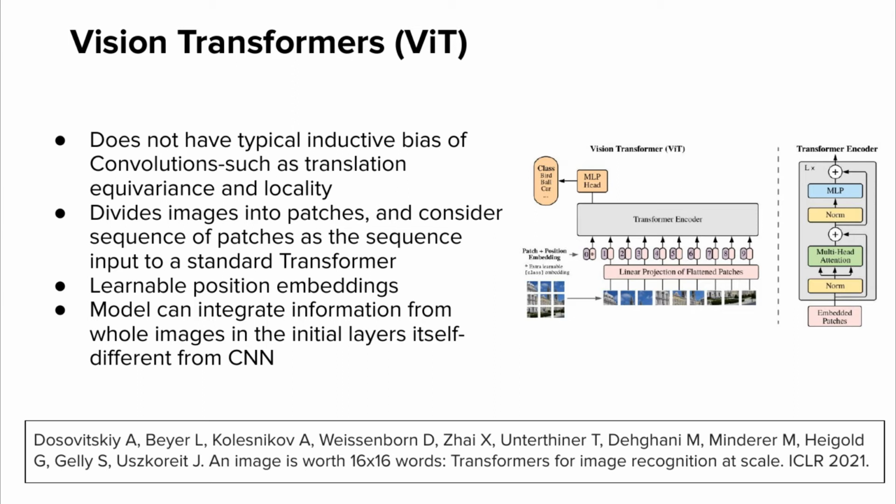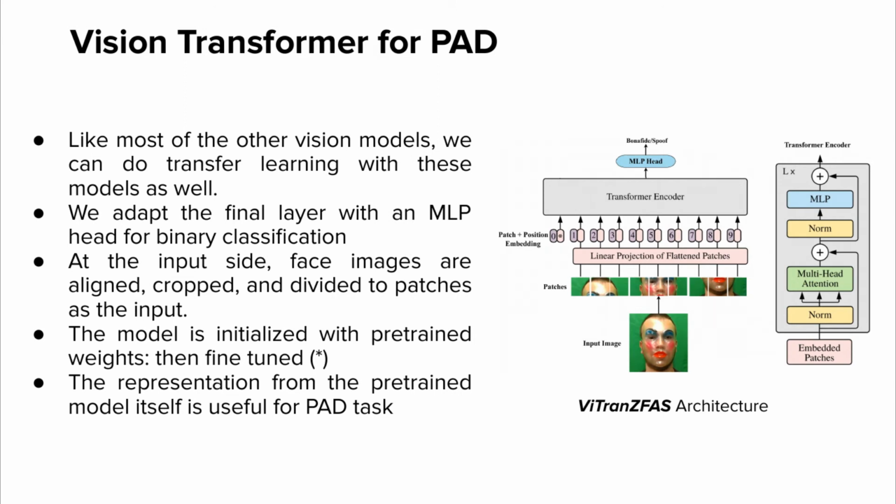Now, for the PAD task, a single fully connected layer with one node is added, followed by fine-tuning the whole network. Like most of the other vision models, we can do transfer learning with these models as well. We show the diagram of our approach here in the figure. We used the pre-trained model and added a fully connected layer on top for binary classification. The model is then retrained end-to-end for the PAD task under different settings. At the input side, face images are aligned, cropped, and divided into patches as the input to the network.